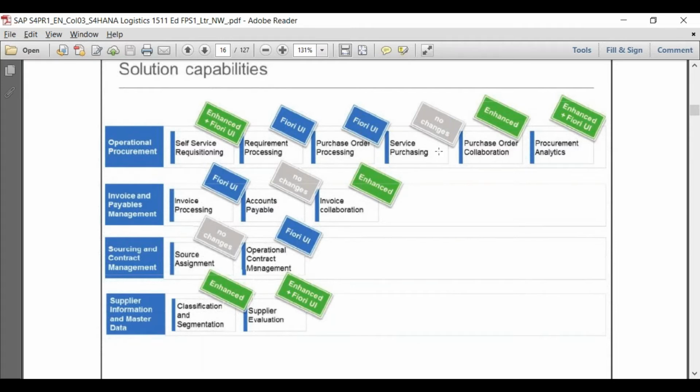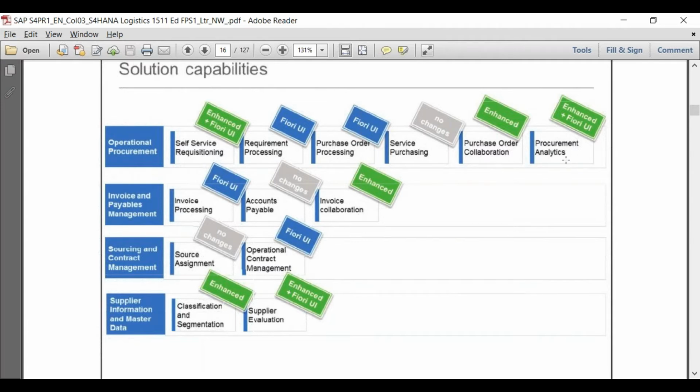Service purchasing, even as of now, there are no Fiori apps, so there is no change. Whatever service purchasing you will be doing, it will be done in the same way as you were doing till now. Purchase order collaboration, as we discussed, if you want to use the SAP Ariba network, that is the reason it is written as enhanced, which means the functionality will be enhanced if you are using the collaboration services which are provided by Ariba and the other interfaces that you have, cloud offerings.